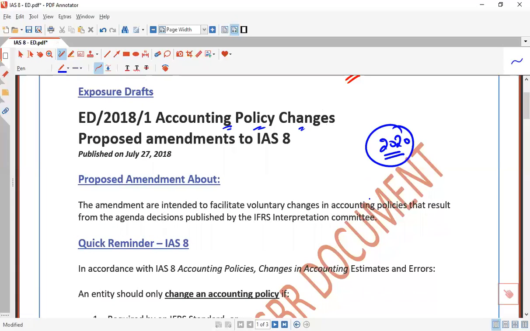So in the practical world, the retrospective effect is a very challenging matter in two aspects. Number one, very time consuming, a very complex issue. And number two, a costly solution.